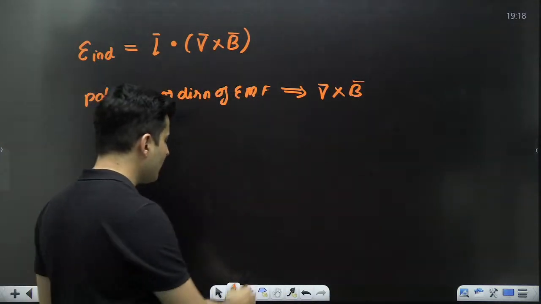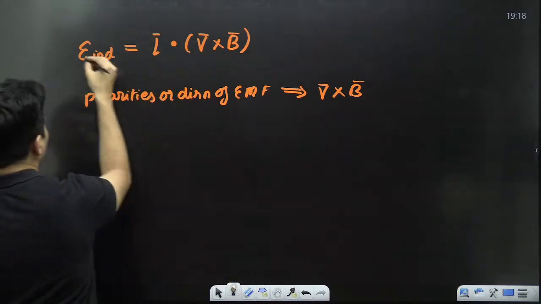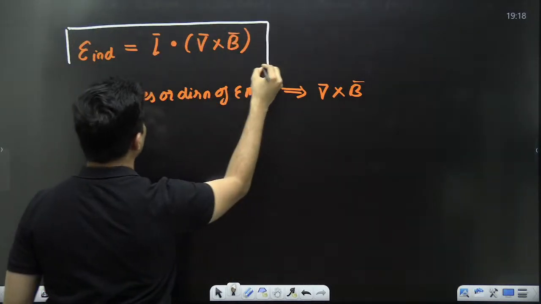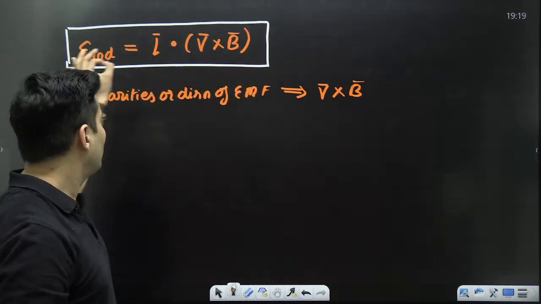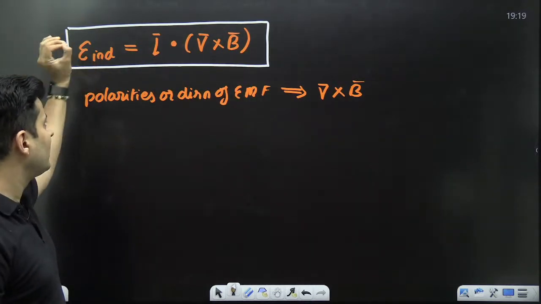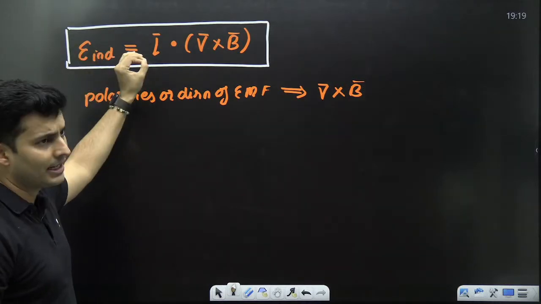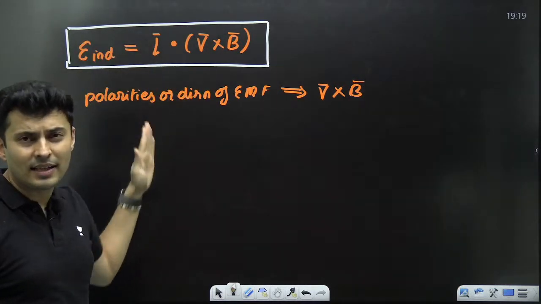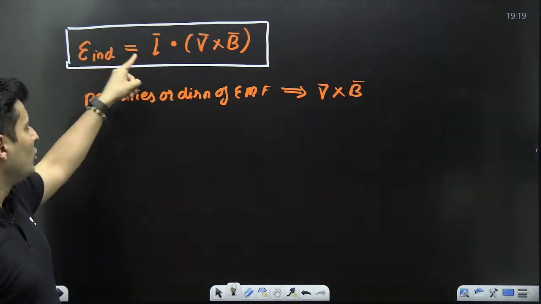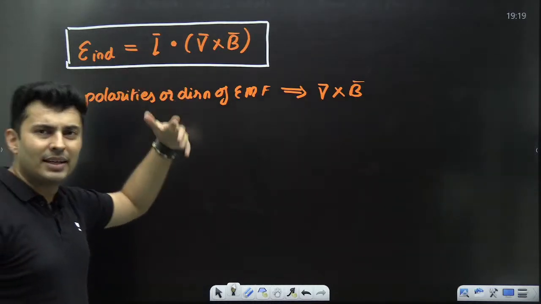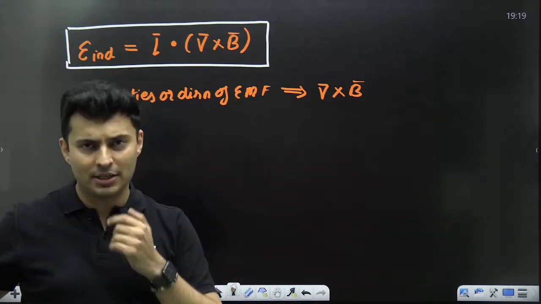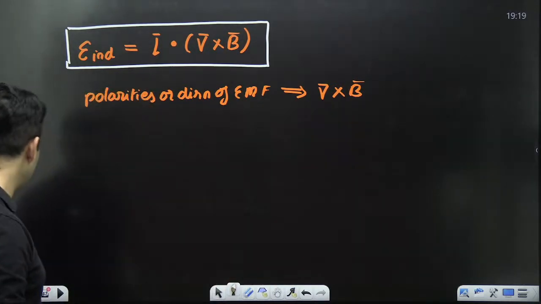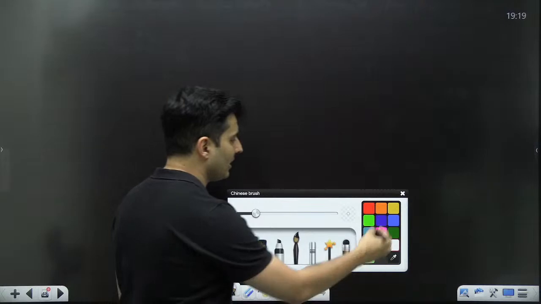This is the only formula that you need to know. Everything else will follow. The EMF induced will be L dot (V cross B). L is the length vector. So you usually choose the length in a very simple manner. Wherever the rod is, you will choose the length vector in the same direction. Okay. So let me show you some examples so that you actually understand it.